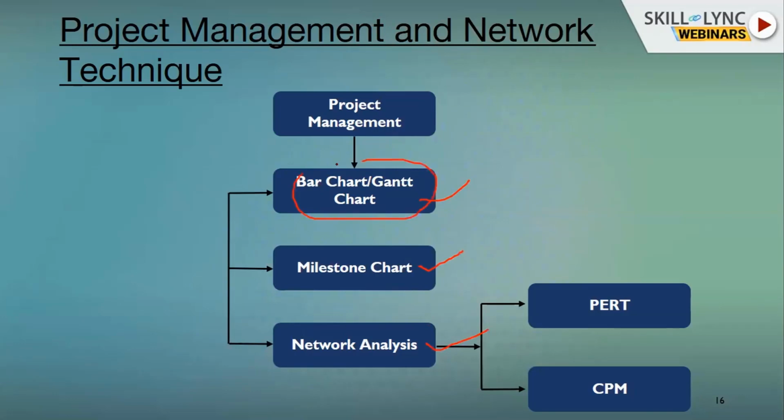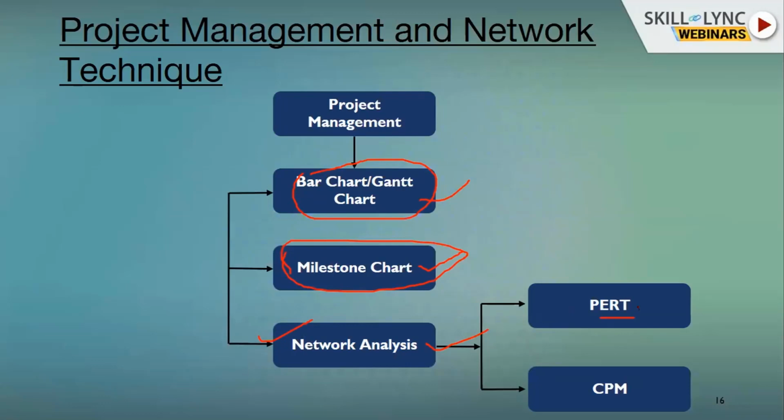Bar chart is basically a bit of an old method. Milestone is also somewhat used in industry, but not as much right now. Network analysis is the latest topic being used.